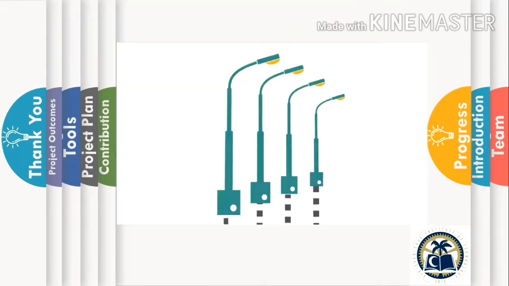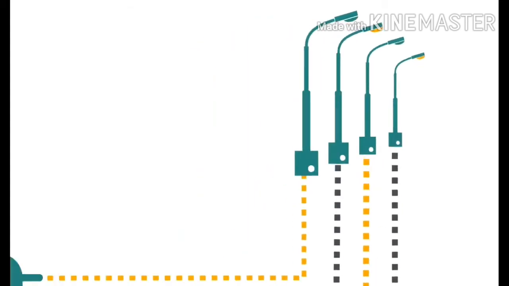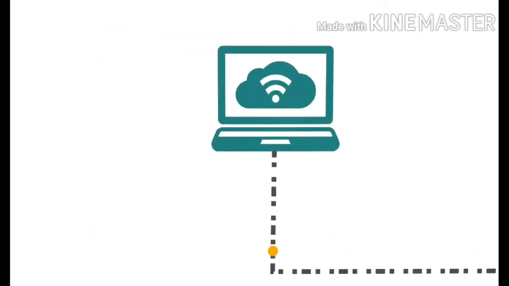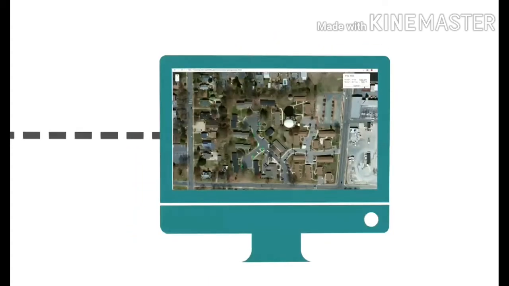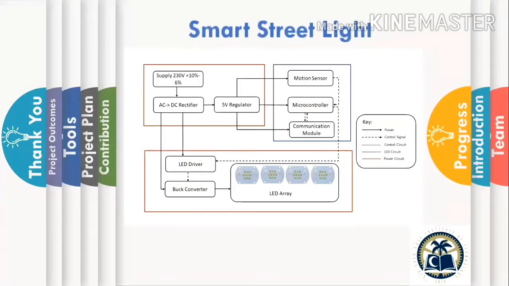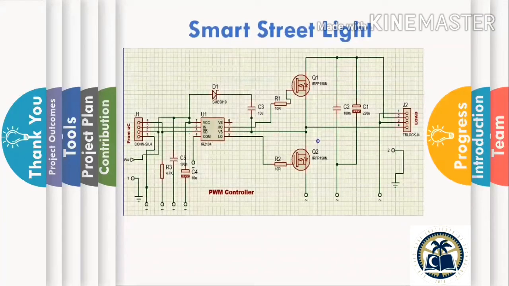As you can see in this prototype, the microcontroller gathers and sends the information from the sensor to the cloud, as well as controls the intensity of the street light. The web application accesses this information, analyzes the data and predicts the outcomes. So the hardware is divided into three parts: power circuit, control circuit, and LED circuit. Here is the circuit that is used to control the intensity of the street light.